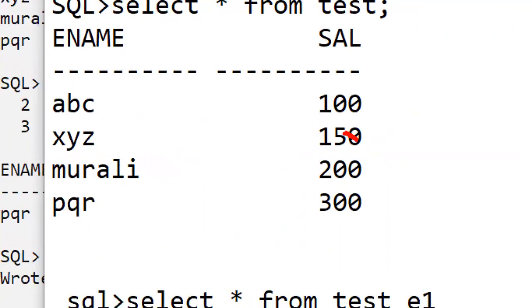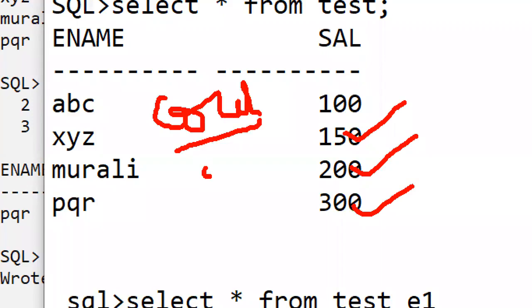Here, this is 1. This is 2. This is 3. That's why the count star value is 3 only. But unfortunately, that is the wrong one. Why? Because more than 100 means 150, 200, 300, correct.